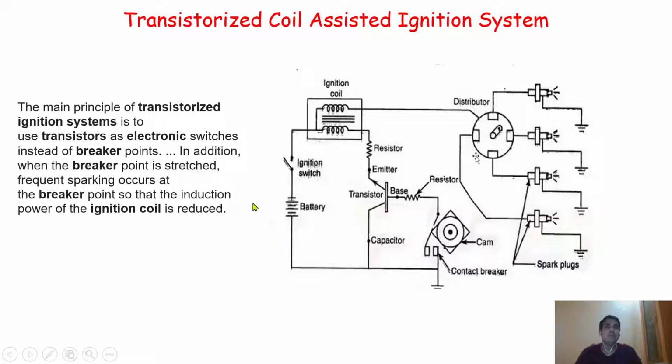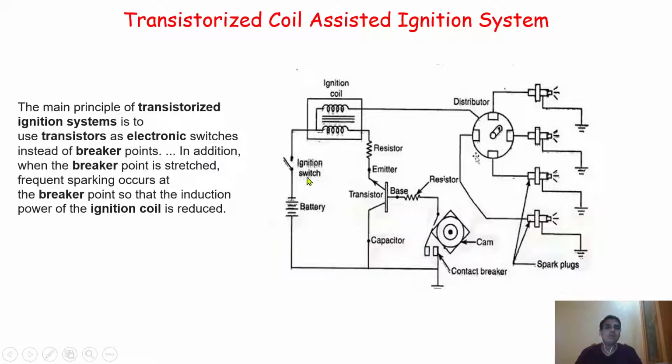Because of the high amount of heat generation inside the circuit, there is a chance of failure of the breaker points, and sometimes the ignition coil capacity also gets reduced. To avoid all these things, we use this new concept, the transistors, in the ignition mechanism. The transistor is an electronic kind of switch.